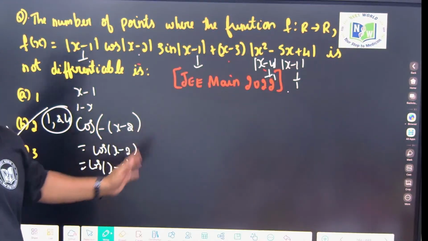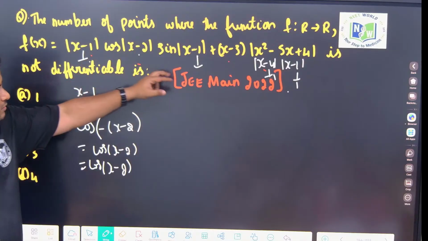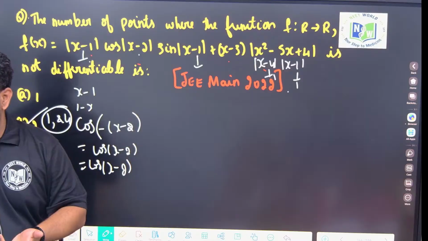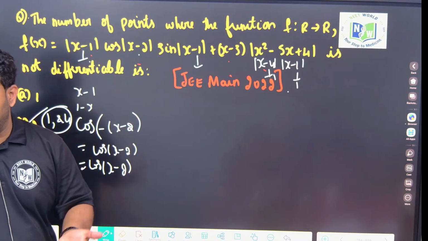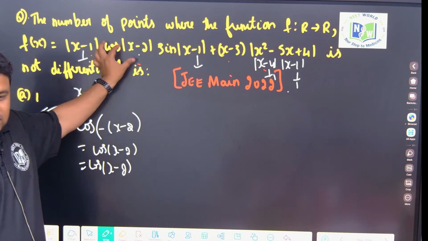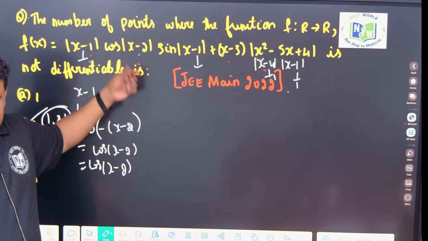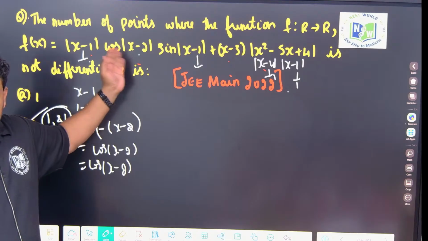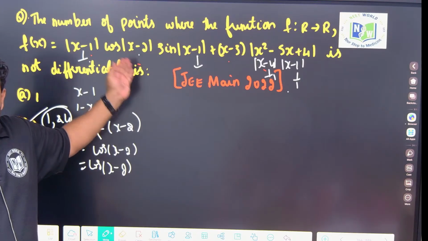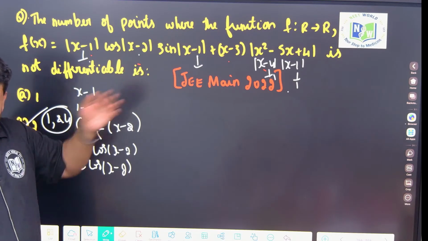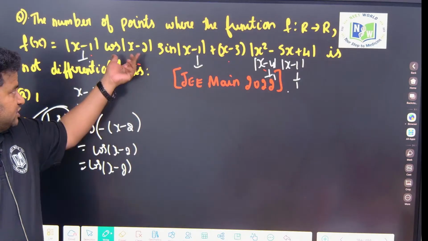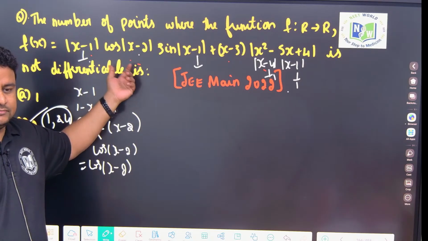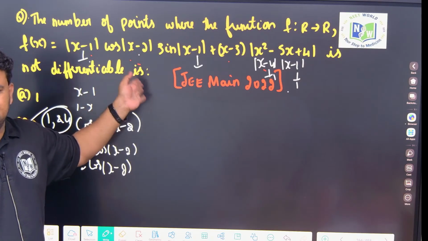If they give the modulus function, at this point and at another point x is equal to 4, it is not differentiable. But you cannot consider this when they give a cos function. If they give secant also, it cannot be considered. Why? Because cos of minus theta is cos theta only, secant of minus theta is secant theta only. Okay, got it? It will not change. The modulus will not have any impact on cos and secant. If you go to trigonometry, it will be clear for you.